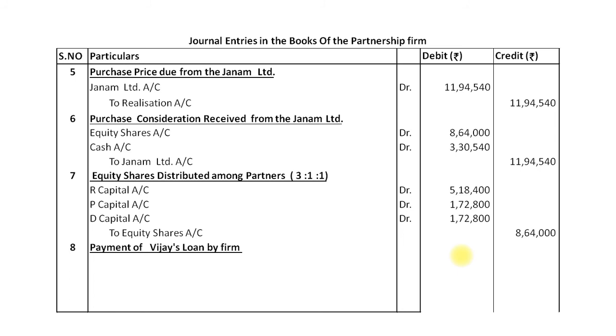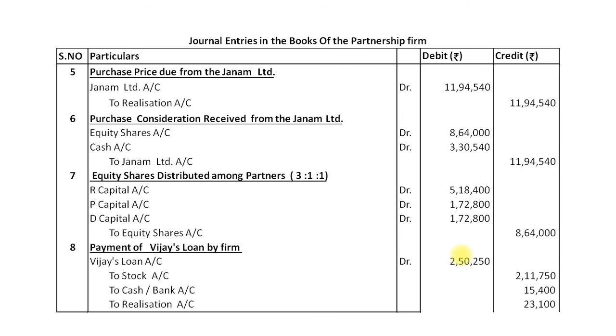So our accounting entry will be Vijay's loan account debit rupees 2,50,250 to stock account 2,11,750 to cash and bank account 15,400. So the balancing amount is profit to realization account rupees 23,100. It means here Vijay's loan is settled with a profit of rupees 23,100 to the partnership firm.